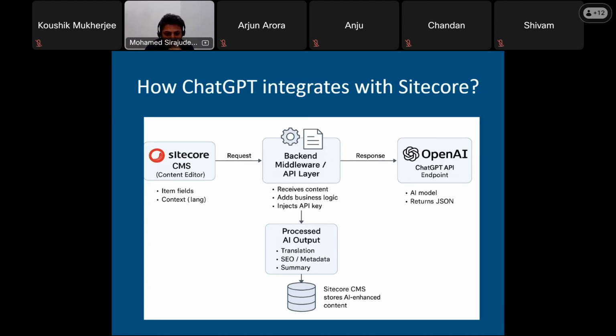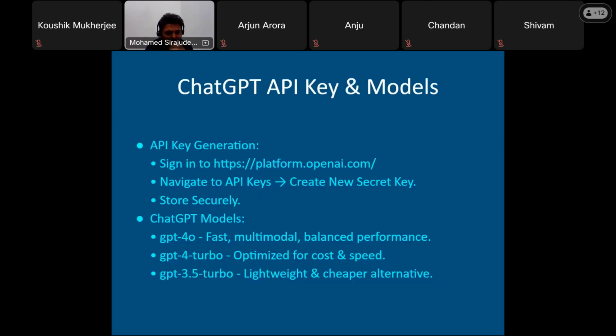So we will not go very advanced here. Basically, we have the Sitecore systems, we have the API layer to process the data. That processed data will be stored into the Sitecore CMS once again. So how it impacts our site or related content, that we are going to see.